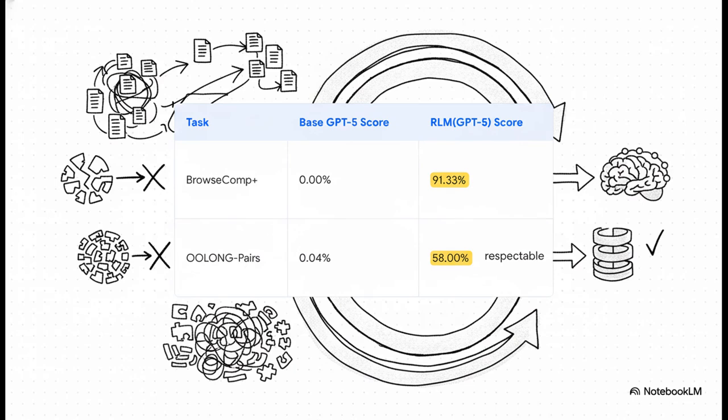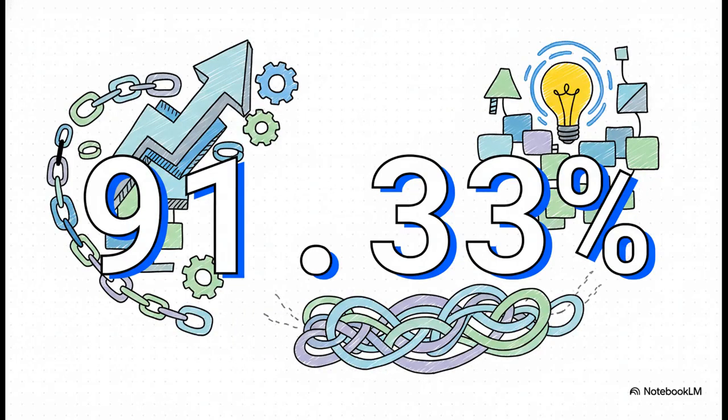And let's put some hard numbers on that. On this really tough reasoning task called BrowseComp Plus, the normal state-of-the-art model scored, wait for it, a flat 0%. The RLM version, over 91%. And on another super dense task, the base model again got pretty much nothing, while the RLM version scored a very solid 58%. Let's just stare at this one number for a second. 91.33%. This is on a task so complex, so massive, that the original best-in-class model was completely and utterly useless. This isn't just a simple improvement. This is a brand new skill just popping into existence.